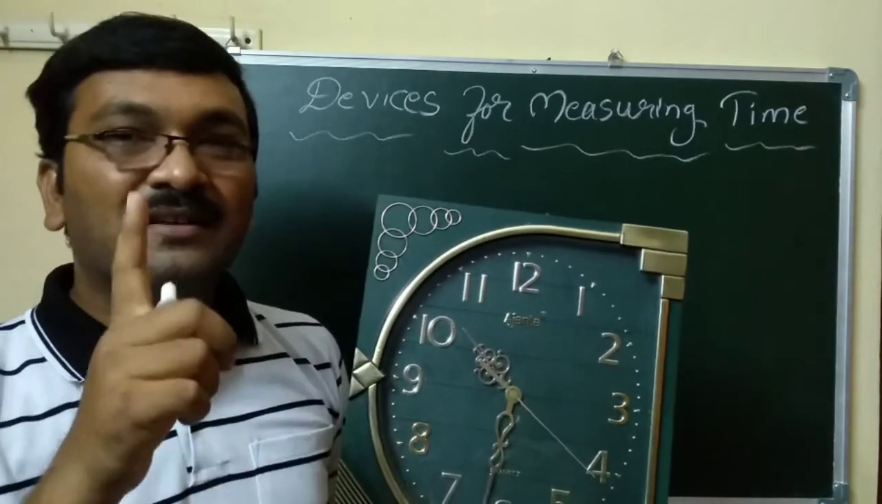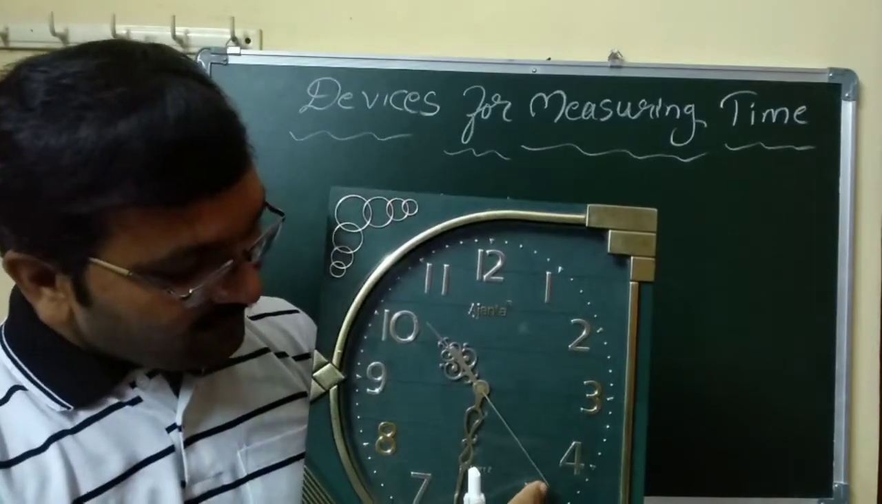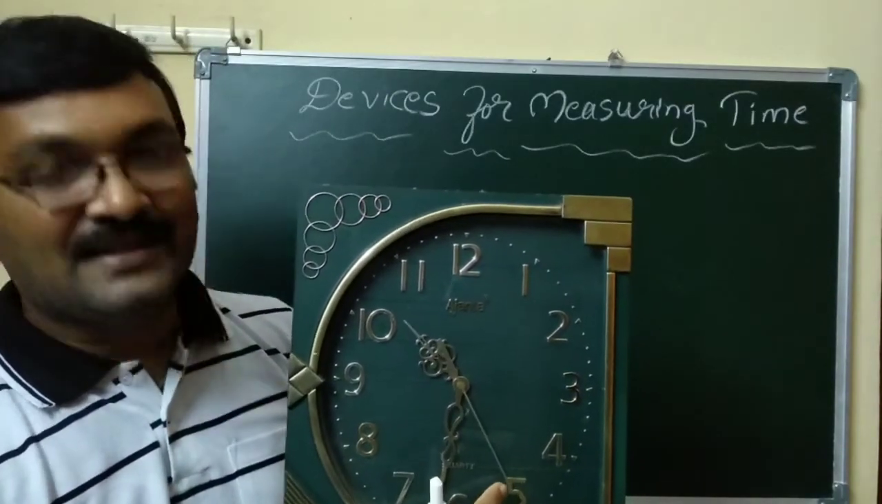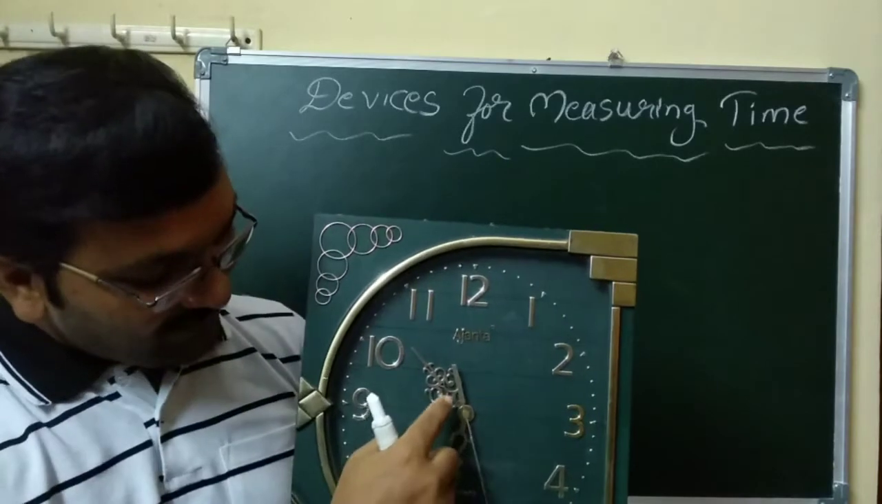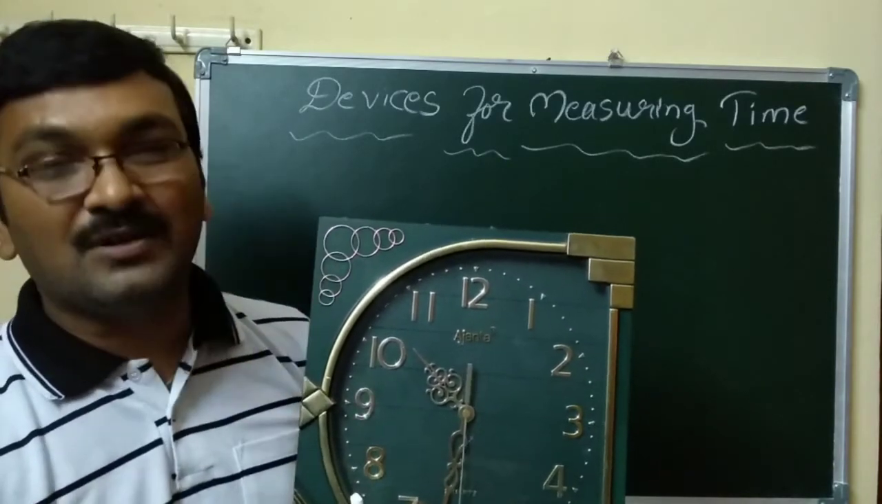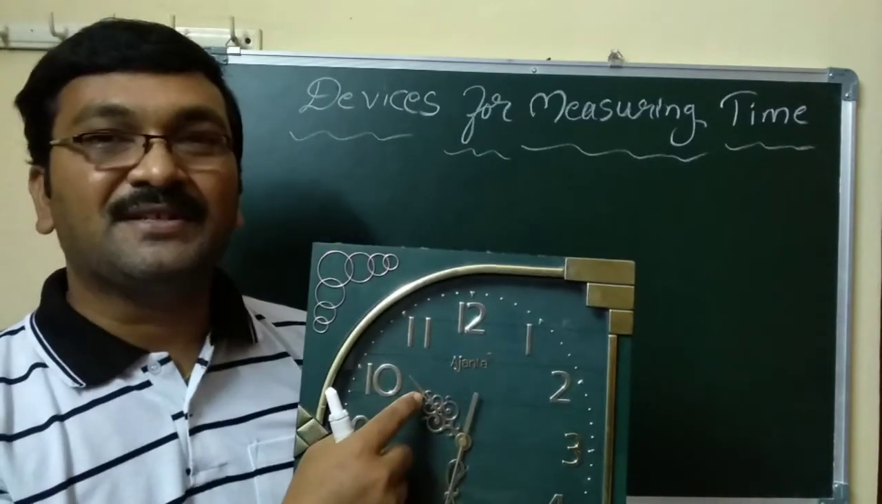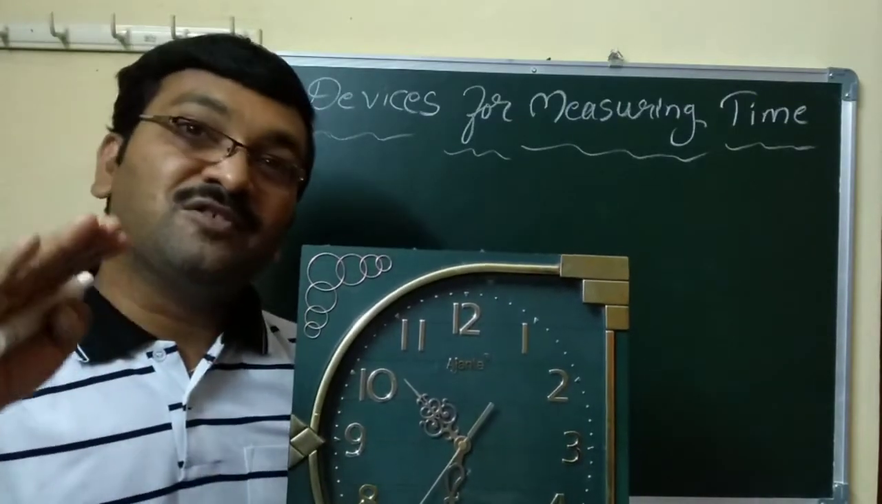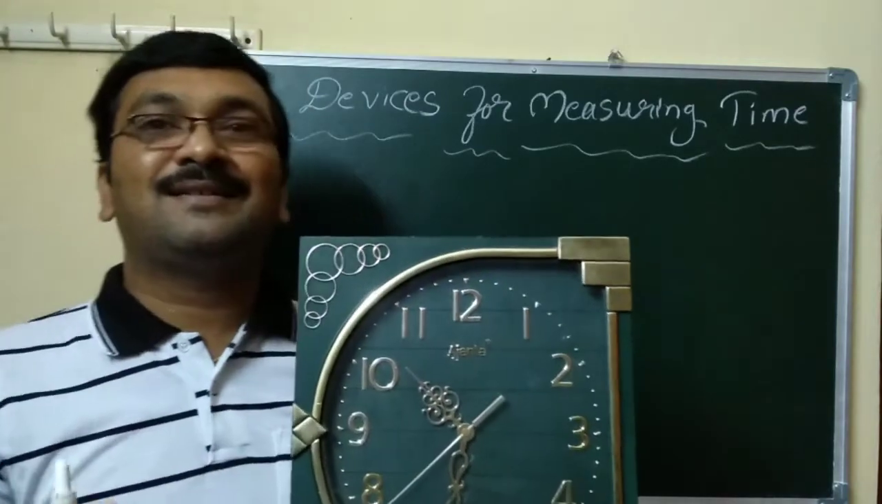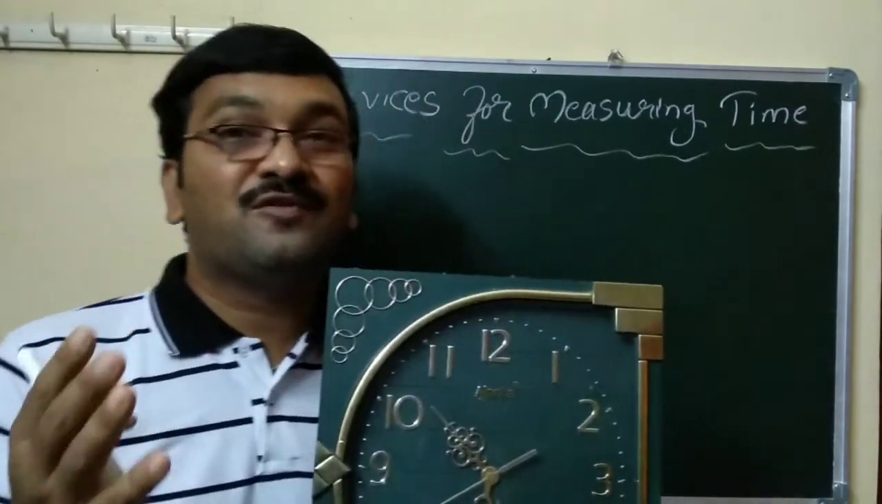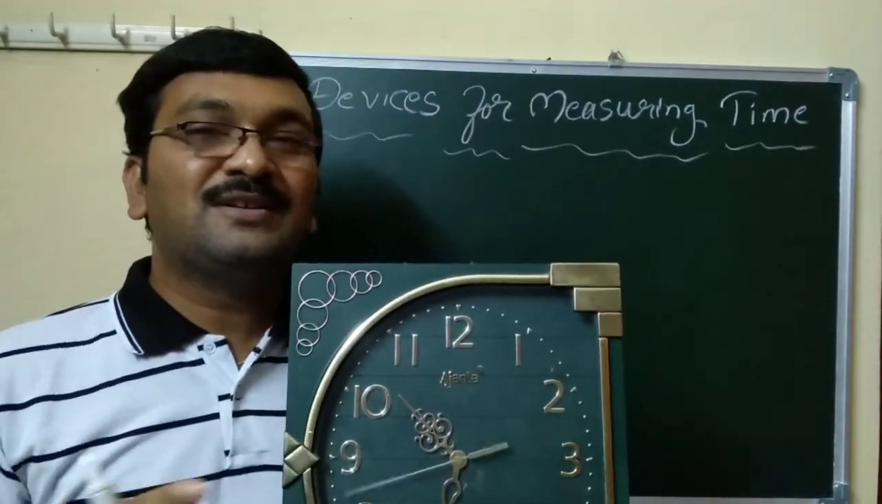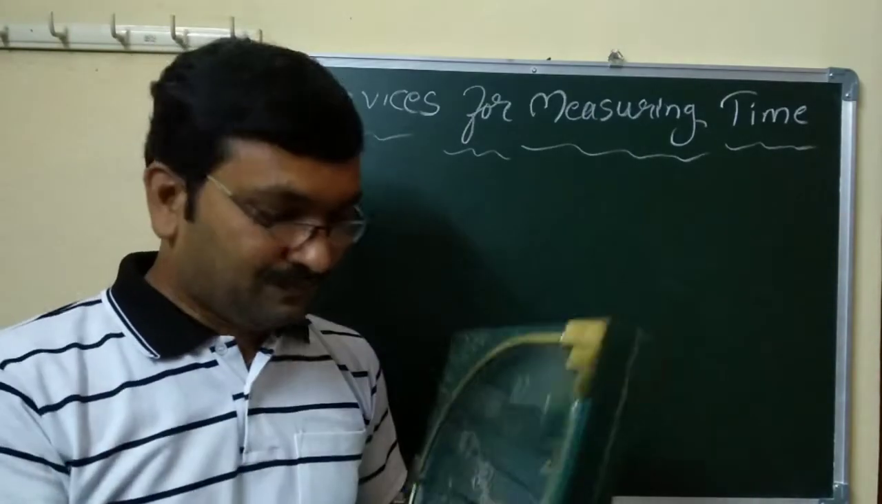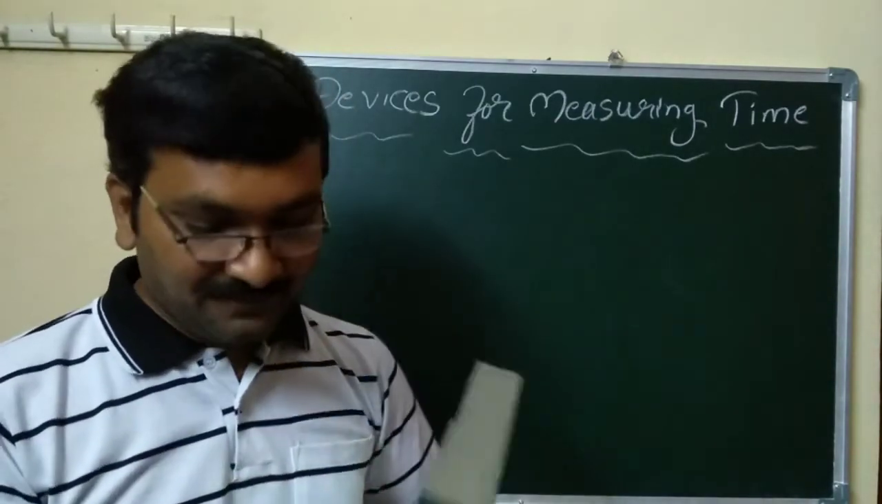Here one hand is moving very fast, that is called the second hand, and one more hand is the larger hand, called the minute hand. This is the hour hand, and this is a 12 hour clock. But we have the 24 hour clock also. Suppose we go to the railway station, there you can see the 24 hour clock. It is a little bit different. We'll go through that one also very accurately.